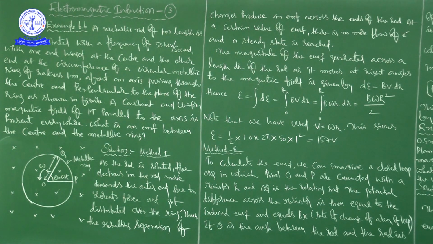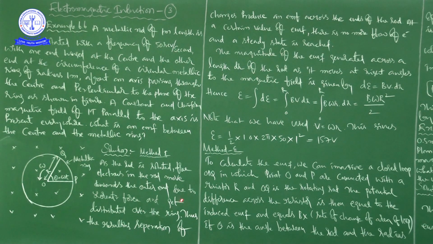Now the potential difference across the resistor. So it is a resistor, no? So the potential difference across these two points OP, that is the potential difference across the resistor, is equal to the induced EMF, and also equals B into the rate of change of area of the loop.